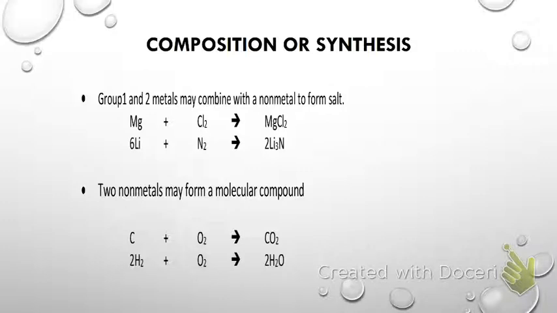Okay? If I have a metal and a non-metal reacting, I'm forming an ionic compound or a salt. Most of you think salt is just NaCl. That is a class of compounds. Salts are a class of compounds. It's not just NaCl. So if I have a metal and a non-metal, I'm going to form an ionic compound or a salt. If I have 2 non-metals, I'm going to form a molecular compound, right? 2 non-metals make a molecular compound. So here's some examples here.